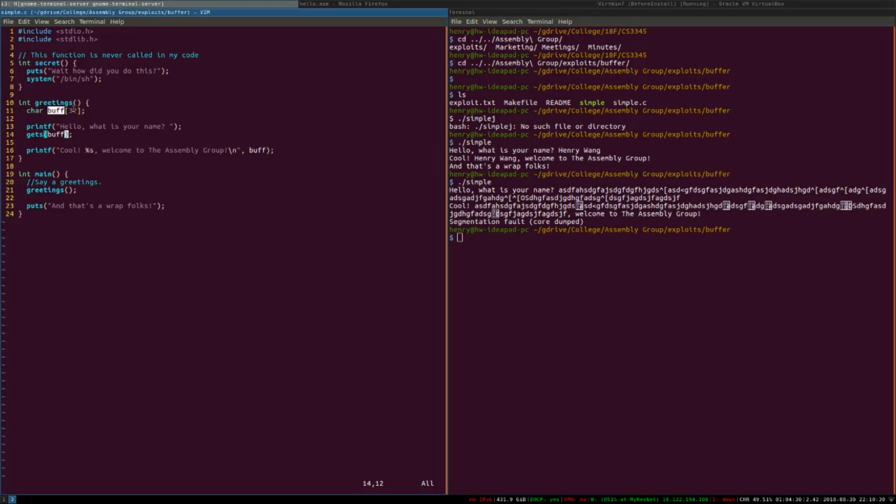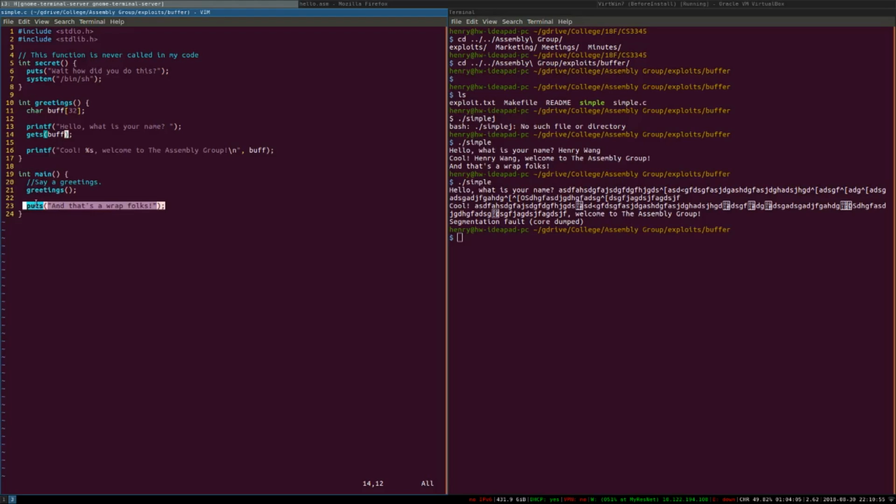So we now introduce something called a stack. Briefly saying, a stack helps us keep track of the function calls we had. So for example, we call greetings. The stack tells us that we just called greetings, and then after we finish calling greetings, we return to this statement right here, the puts statement.